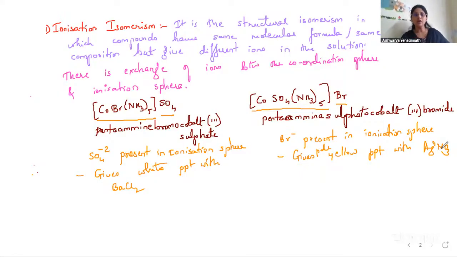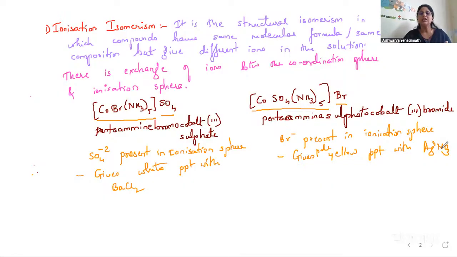You can see here, both have the same composition, the same molecular formula. But what is different? They give different ions in the solution. Why different ions? Because there is exchange of ions between the ionization sphere and the coordination sphere. Br is coming into the ionization sphere from the coordination sphere, and SO4 is getting into the coordination sphere from the ionization sphere.